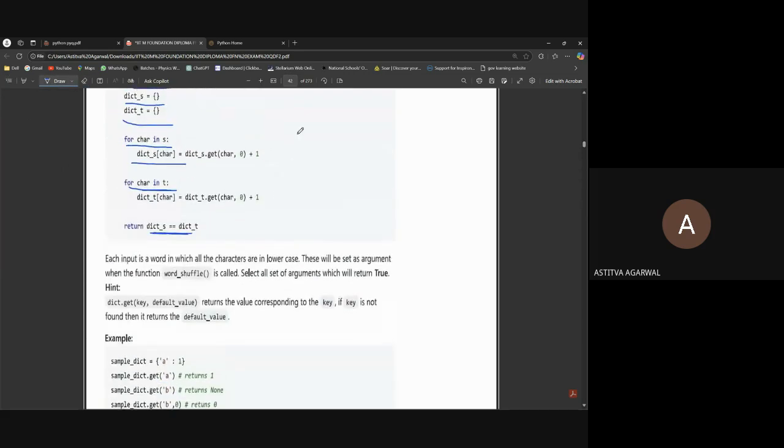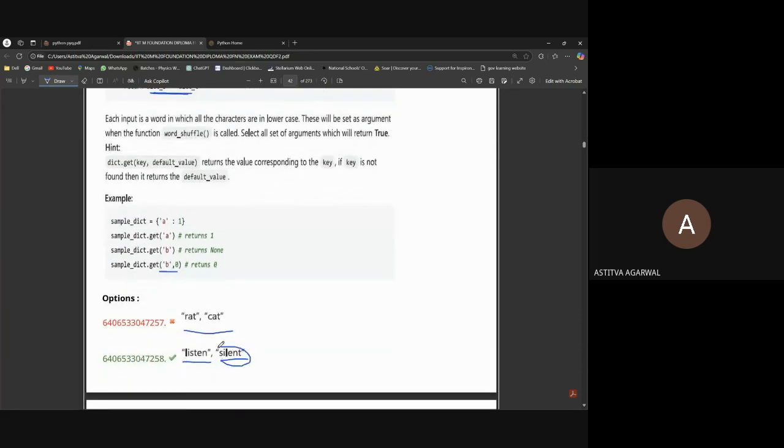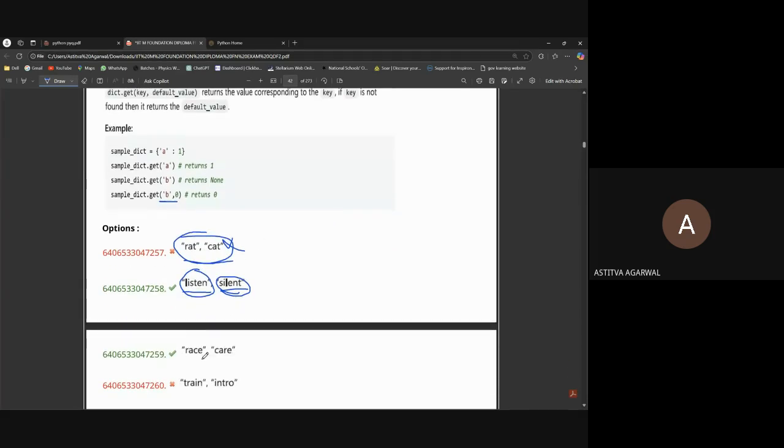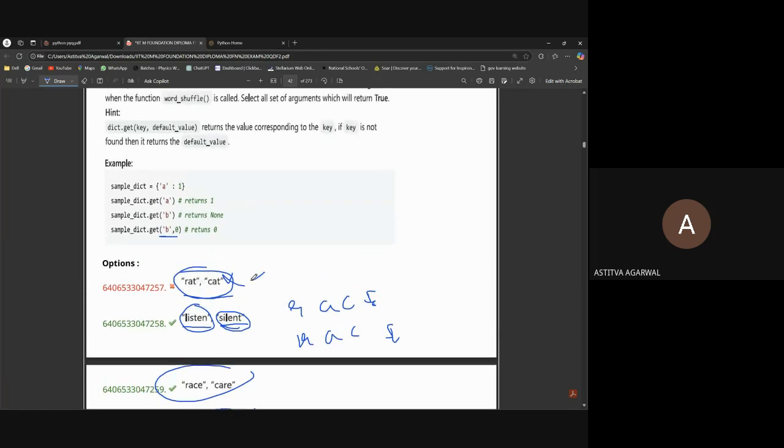First L will come, L will add with 0. Yeah, all letters are the same, so there will be no issue here. No, some of them are wrong. See R, A, C, and E. Here also it's R, A, C, and E. It's just shuffled. See, in train it's T, R, A, I, N, but in the other one T, R, A is not there, so it's wrong. Here R and C do not match, so it's wrong.